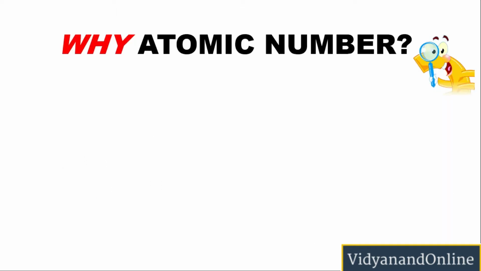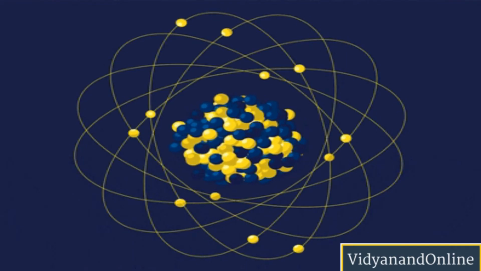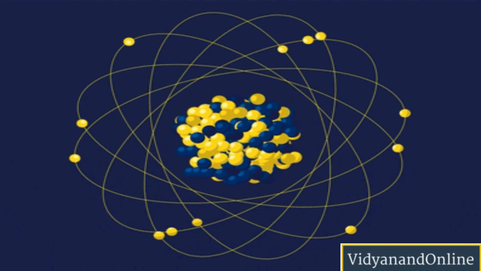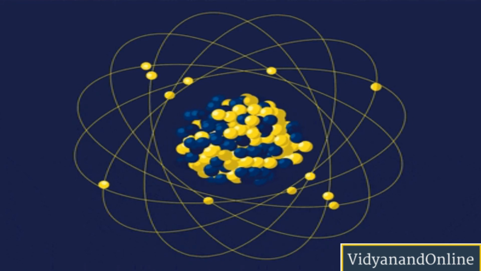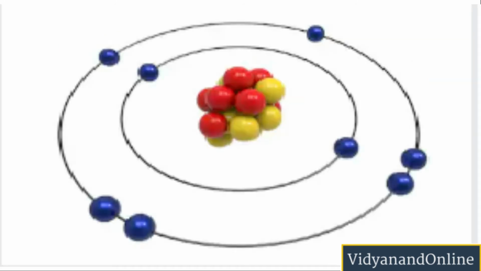So, what is atomic number? Is it any random number which is assigned to an element? No. An atomic number actually represents the number of protons present in the nucleus of an atom of an element. So let us have a look at the atomic structure. An atom is made up of a nucleus, and electrons revolve around that nucleus. Now in the nucleus we have protons and neutrons.